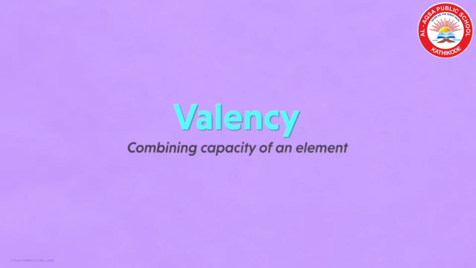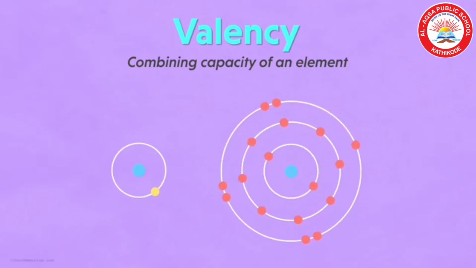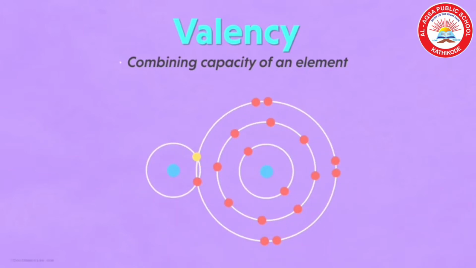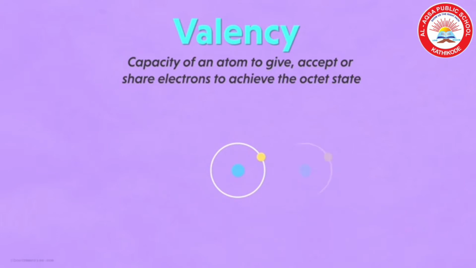For example, if an element has 1 electron in the outermost shell and another element has 7 electrons in the outermost shell, they will attain octet by sharing their electrons. So, valency is the capacity of an atom to give, accept or share electrons to achieve the octet state. One more example. Two elements have 1 electron in their outermost shell. Here also we can see sharing of electrons.